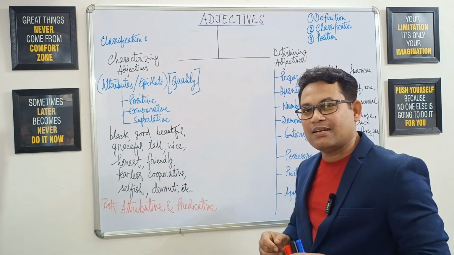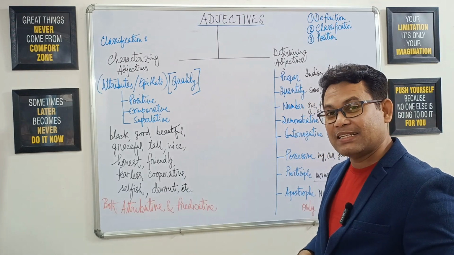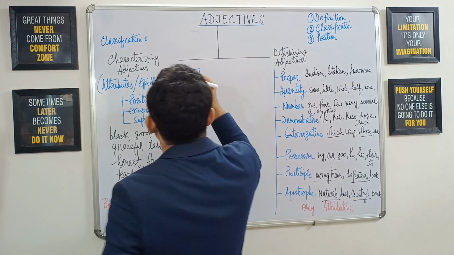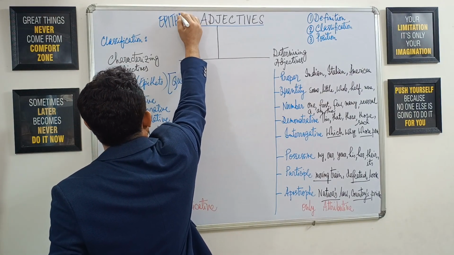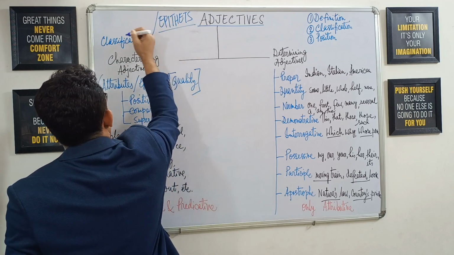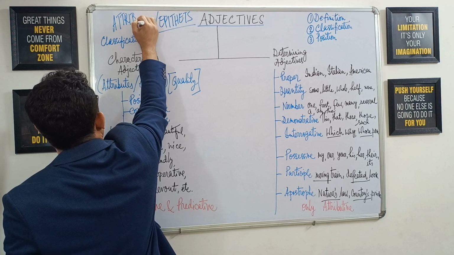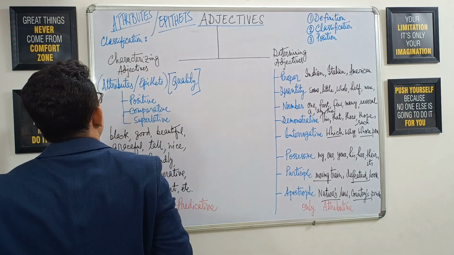Now let us understand the term adjective. The term adjective actually indicates or refers to epithets or attributes.